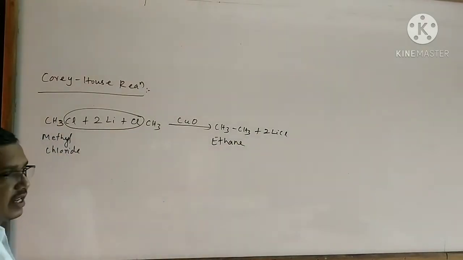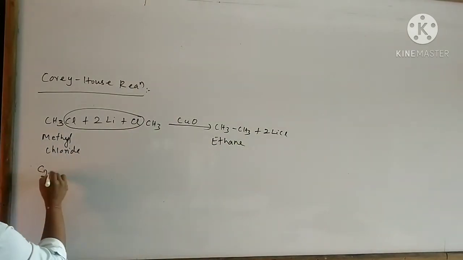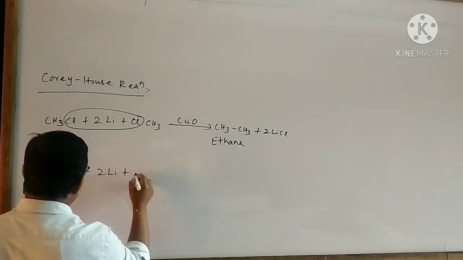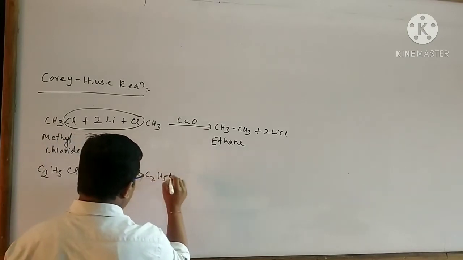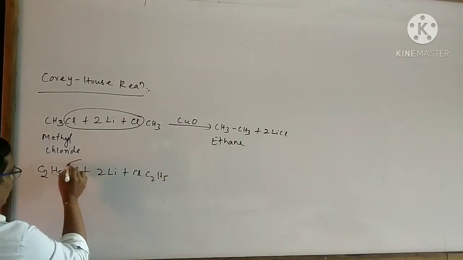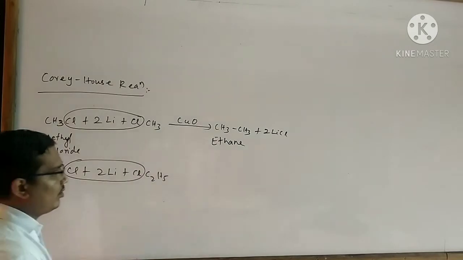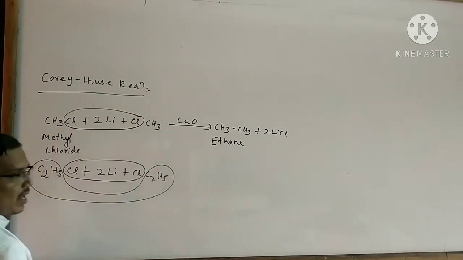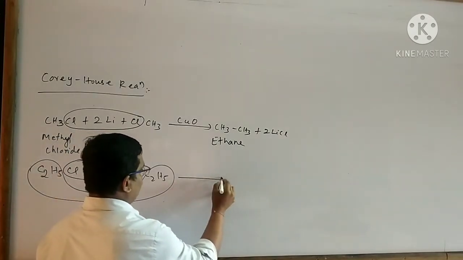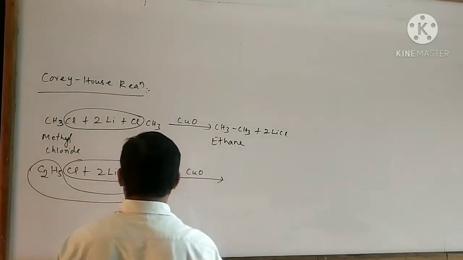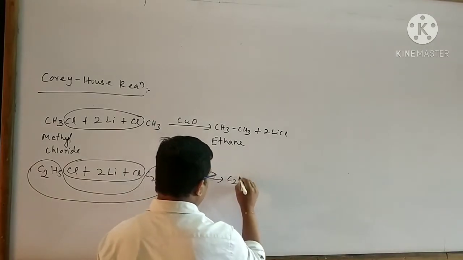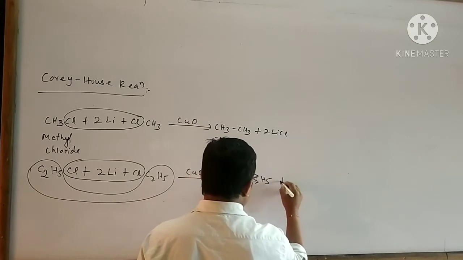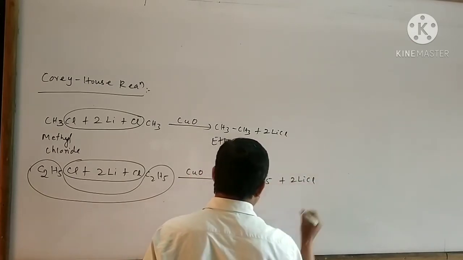Similarly, you can take another example. Suppose I react ethyl chloride with two atoms of lithium. Then what will happen? Look at that. Here two molecules of lithium chloride are removed, and the remaining parts attach with each other to form an alkane. This reaction is taken in the presence of copper. Here I can write C2H5-C2H5, and the byproduct is lithium chloride.